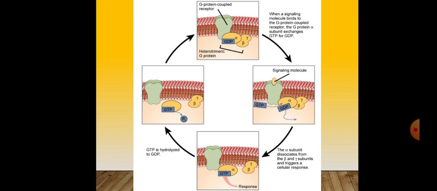The alpha subunit dissociates from the beta and gamma subunits and triggers a cellular response. Then GTP is hydrolyzed to GDP and the subunits reassociate.